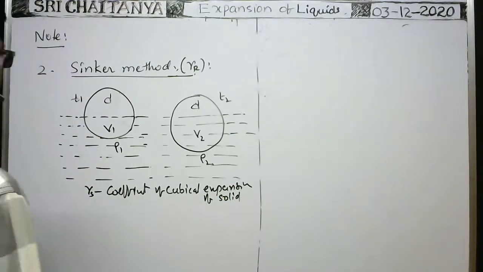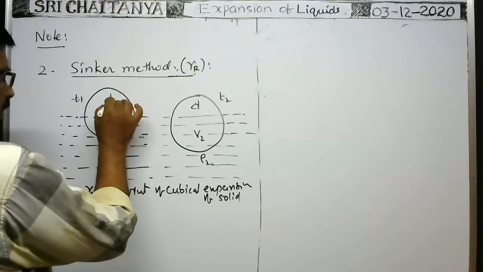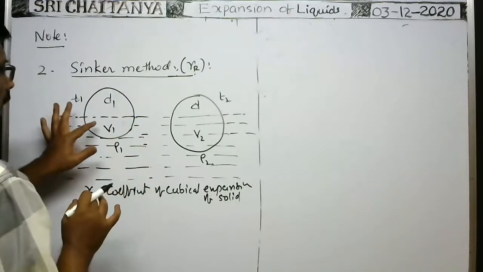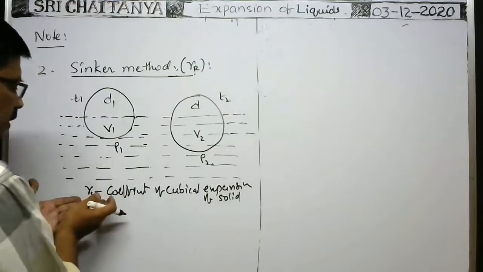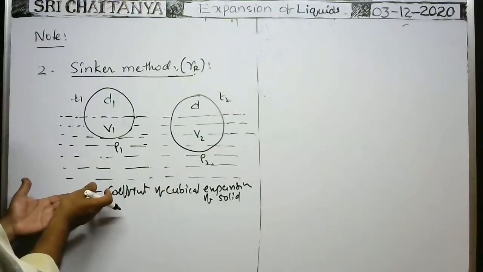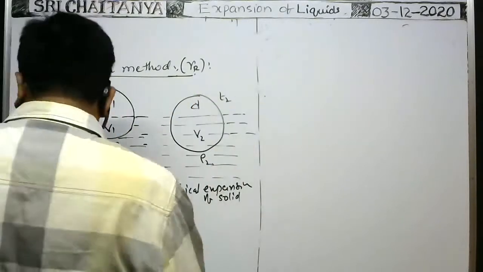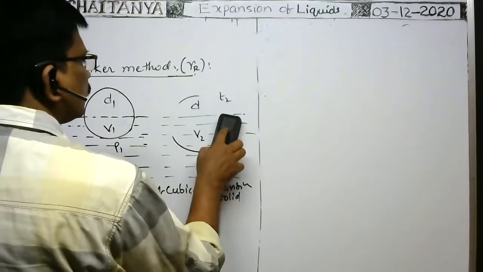Now, at a temperature T1, density of the solid sphere is D1 and density of the liquid is rho 1. Then volume of the body submerged is V1. At a temperature T2, as the solid also expands, because coefficient of cubical expansion is given, it is not zero, the density changes because of expansion of the sphere.